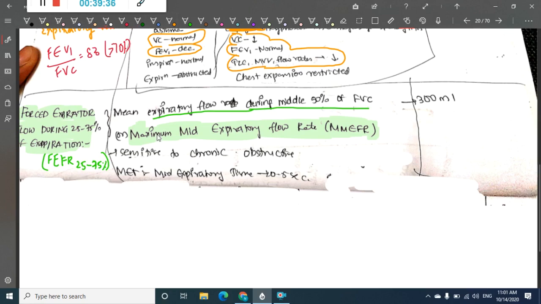It is actually a good measure for small airway disease. Actually it is best, not even good. This forced expiratory flow during 25 to 75% of expiration, also called maximum mid expiratory flow rate, is best for small airway diseases.